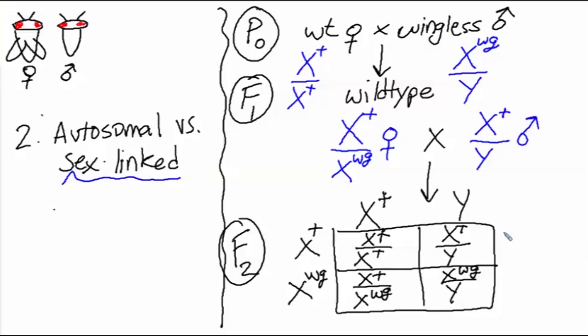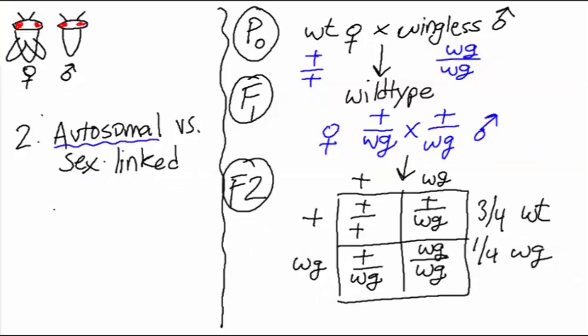So what that breaks down to is all the females will be wild-type, and 1/2 of the males will be wild-type, and 1/2 of the males will be wingless. Notice that just like the autosomal scenario, a quarter of the F2s are mutant, wingless. But in this case, all of the flies with the wingless phenotype are male, whereas in the autosomal scenario, the wingless F2s are an equal mixture of males and females.